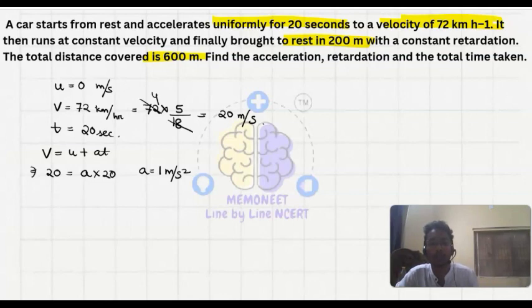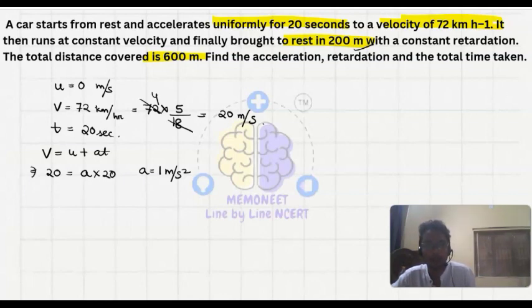Then it is brought to rest covering 200 meter. Okay, so it is not given here the time, it is given displacement. Displacement is 200 meter. It has taken to make the body at rest.